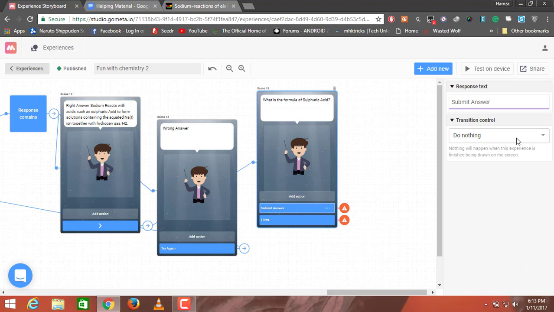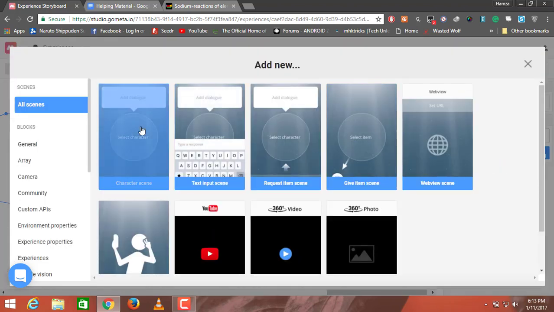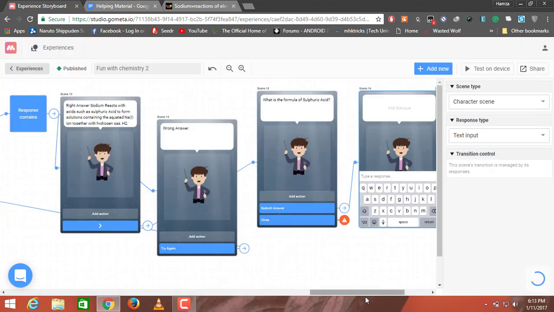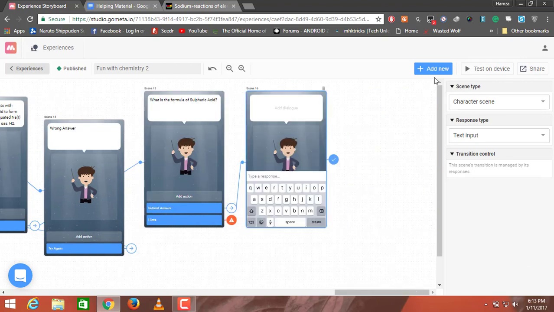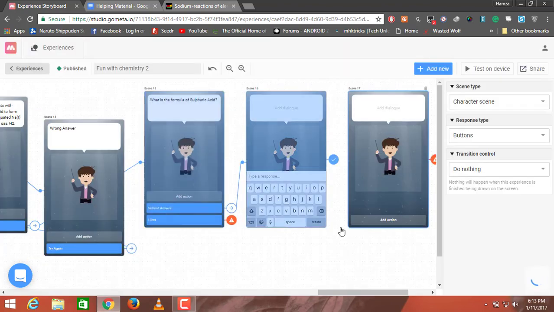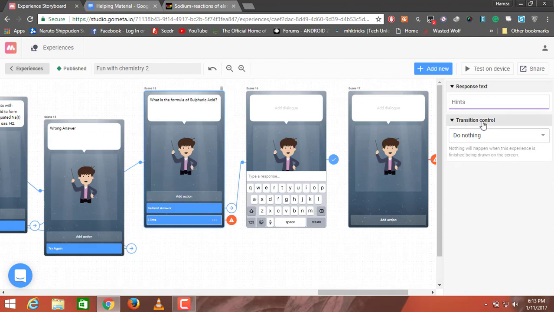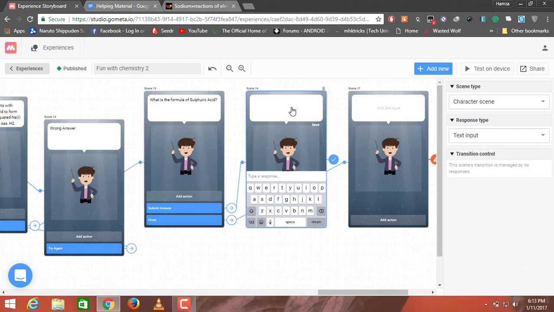Now I'm going to click on this, change do nothing to transition to scene, and transition to a new scene. The new scene will be a text input scene. The one with which I will click the hints button, I'll change do nothing to transition to scene, and transition it to scene number 17. For scene number 16, I'm going to say formula of sulfuric acid. The formula of sulfuric acid is H2SO4.